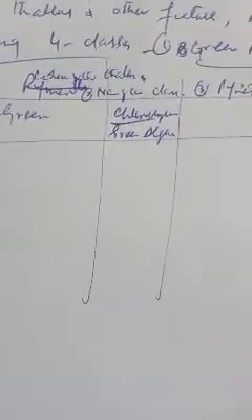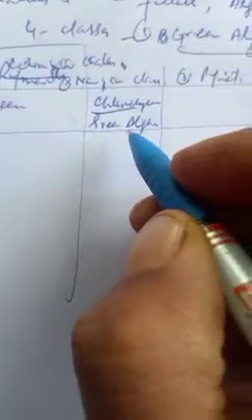Serial number one, the color of the thallus is green, and the name of this group is Chlorophyceae, what we simply call green alga. In the first algal class, the color of the thallus is green, and it is known as Chlorophyceae or green alga.